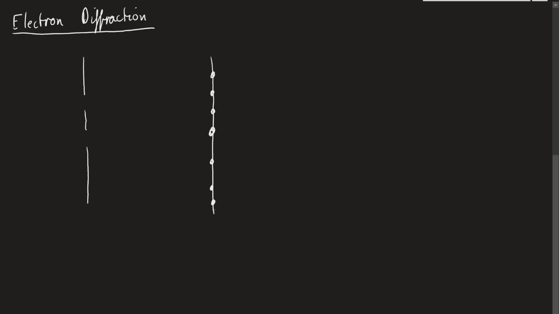So what we're saying now is, instead of having light travelling through, let's have electrons travelling through. Now the electron, as it behaves as a particle, we know can only travel through one or the other. But when we are not looking, the electron can actually travel through both of them at the same time.